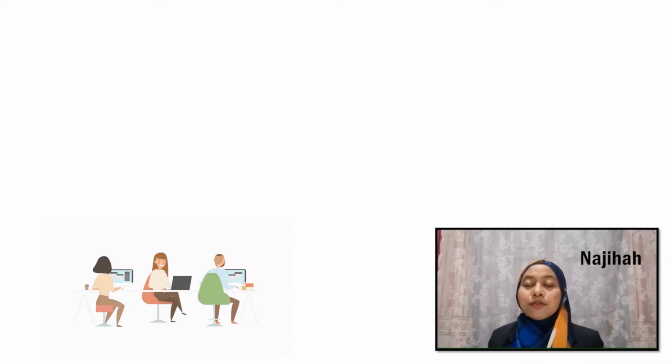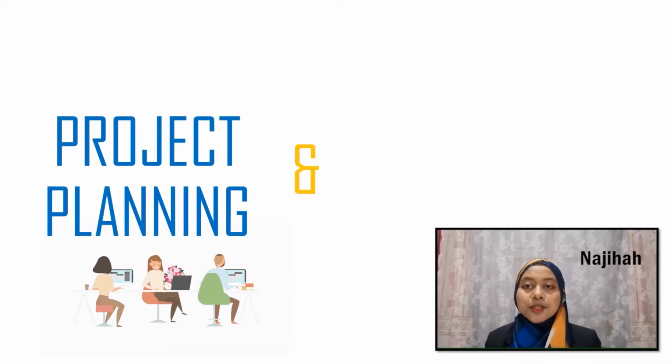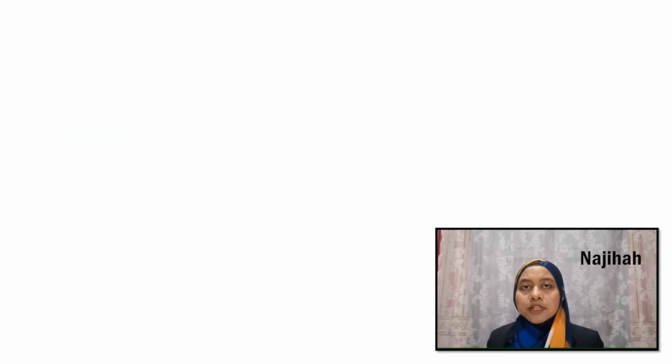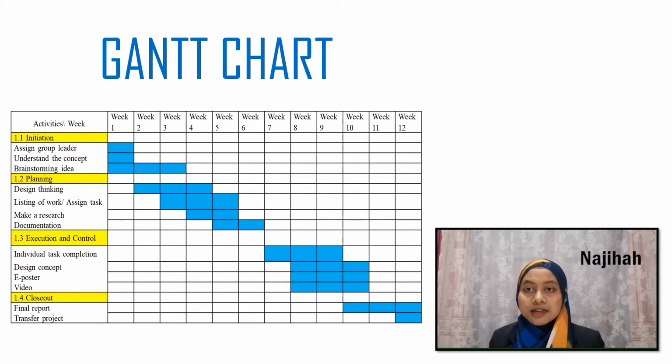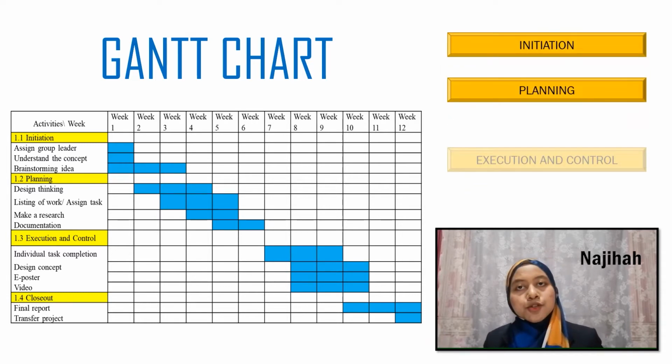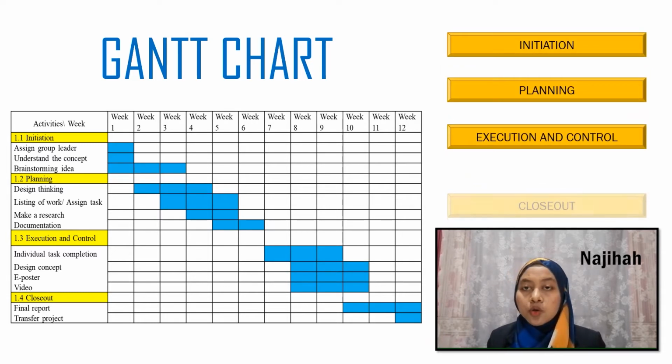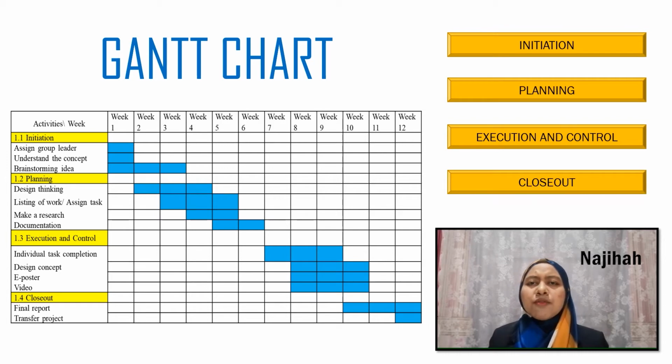I will present for the project planning and methodology part. Overall of our project planning can be viewed at the Gantt chart. It consists of 4 parts, which is initiation, planning, execution and control, and also close out. All of these parts are very important as it is aligned with the submission date of the documentation project, which start with extended proposal and followed by others.